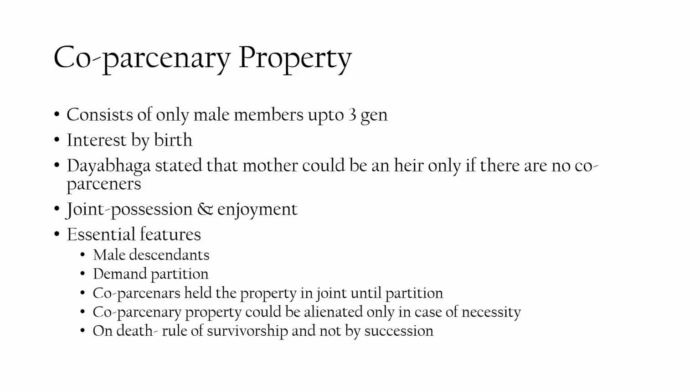Under Dayabhaga, a woman could become an heir to the property only if there were no coparceners, that is, sons, grandsons, or great grandsons. The coparceners hold the property in joint and enjoy it until a partition is effected. The essential features of coparcenary are there are only male descendants and the co-partners can demand a partition, and until then the property will be held in joint.